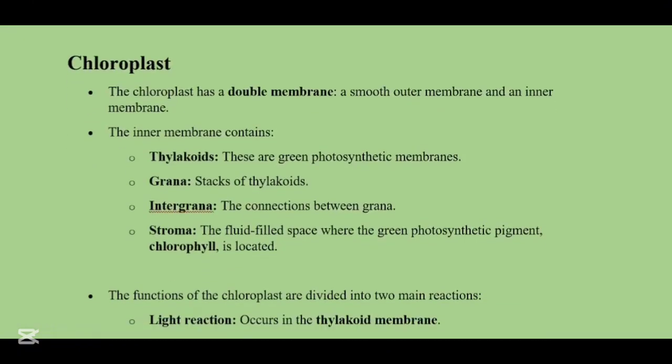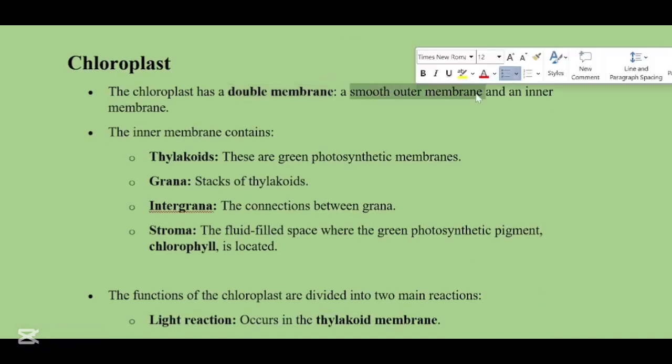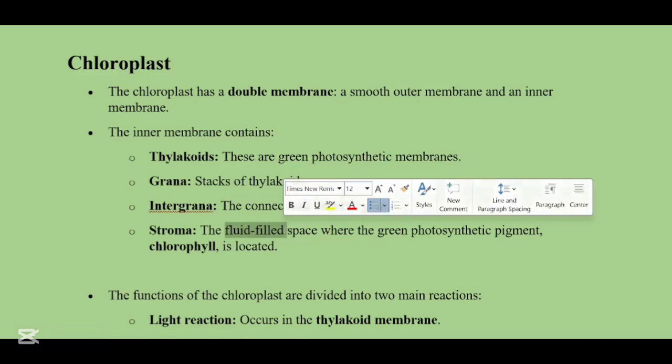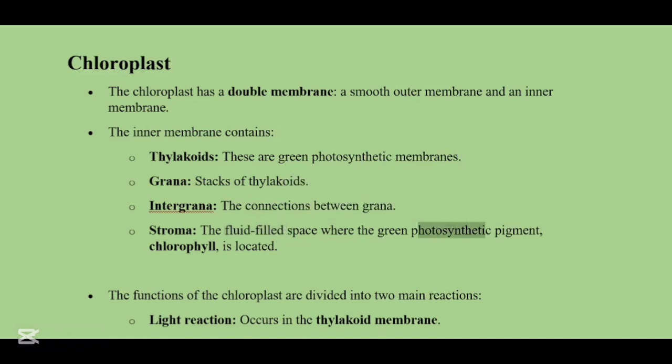The chloroplast has a double membrane, a smooth outer membrane and an inner membrane. The inner membrane contains thylakoids. These are basically the green photosynthetic membranes, and grana are the stacks of thylakoids. If you say granum, granum is basically the singular word of grana, the thylakoid stacks. Intergrana. The intergrana is the connections between grana. Stroma is the fluid-filled space where the green photosynthetic pigment chlorophyll is located.